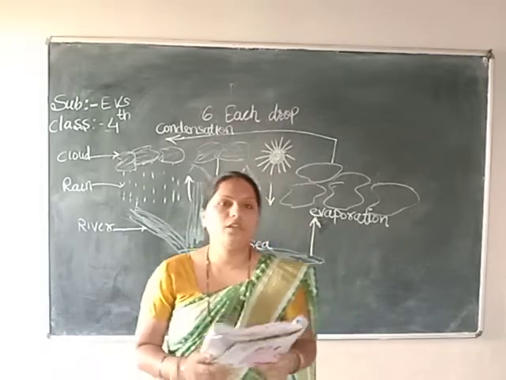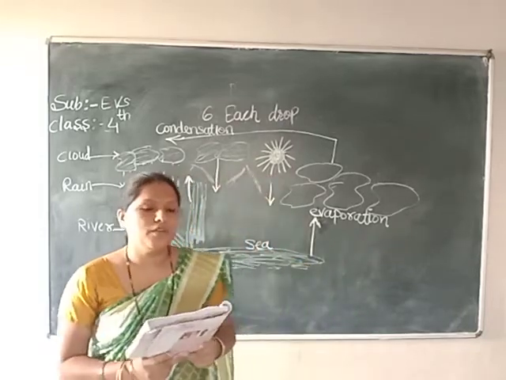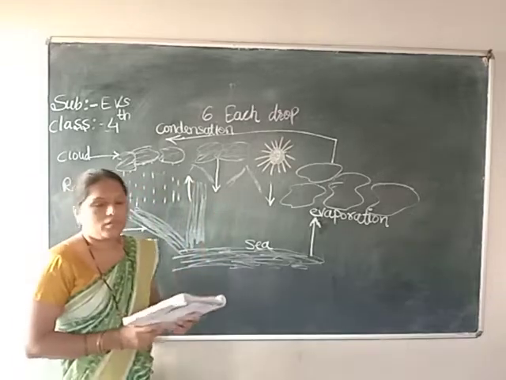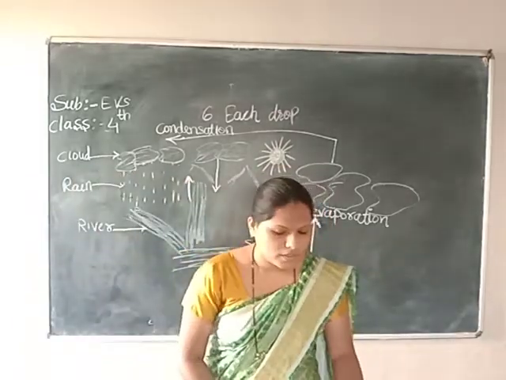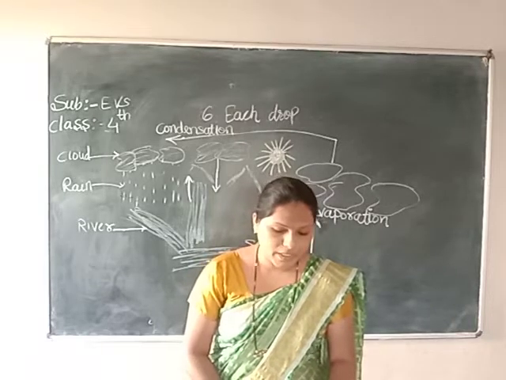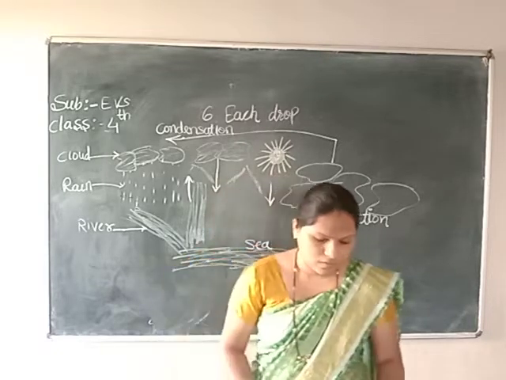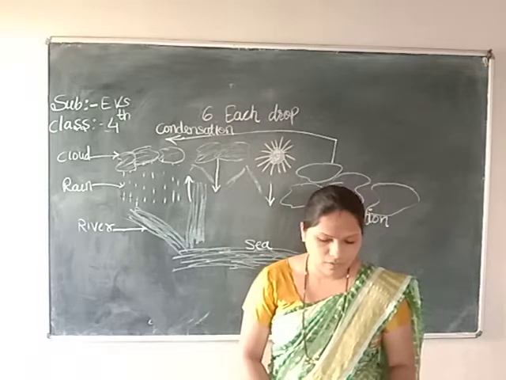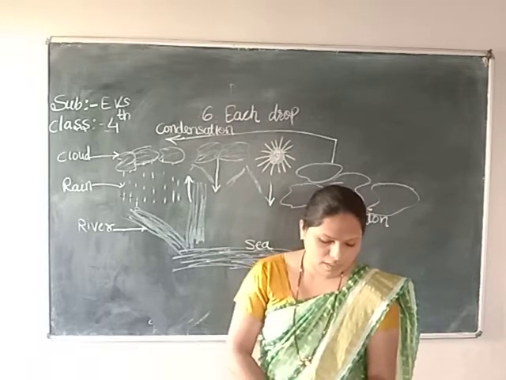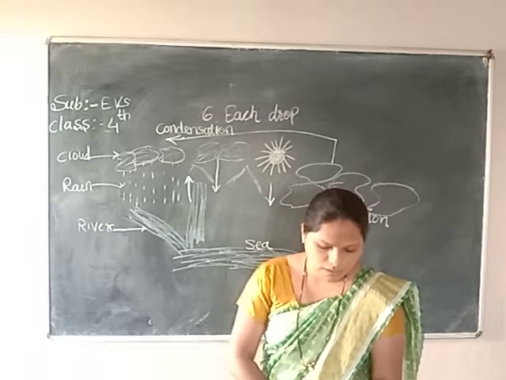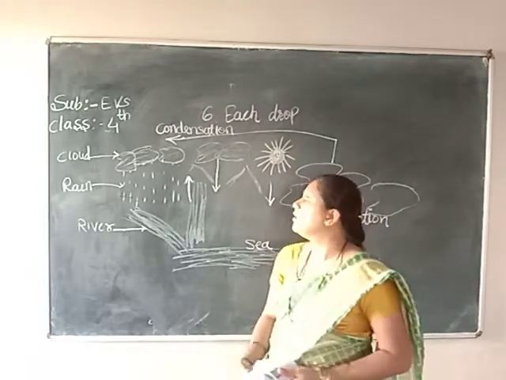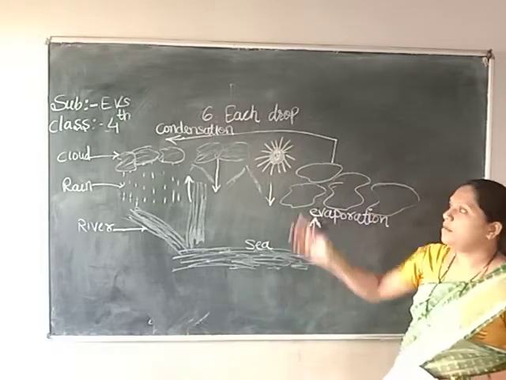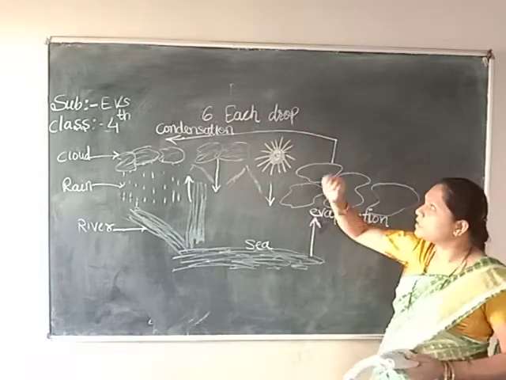Today we have to start a new lesson with the name of each drop. Before that, we have studied about water, precious water, and how it came to the earth. Next, flowers, all types of flowers. Regarding the flower, we have all seen only that. And now today we have to teach another lesson. Which one is the name? Each drop. Lesson number 6.